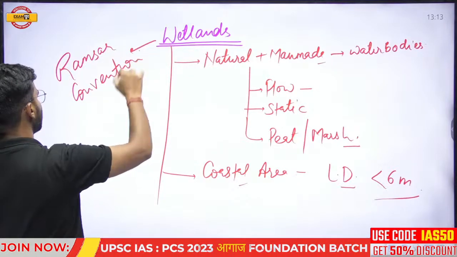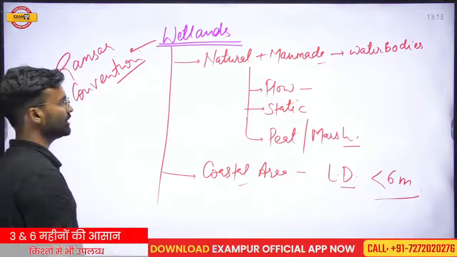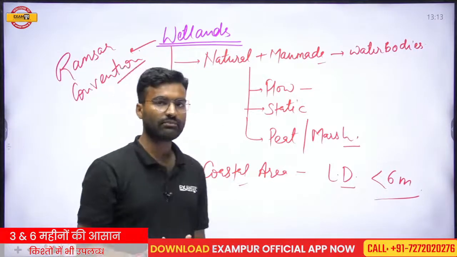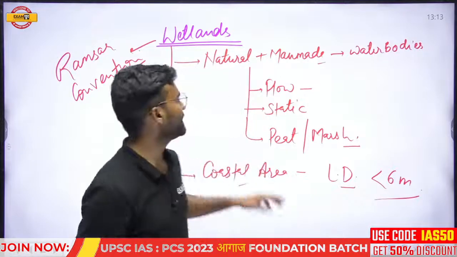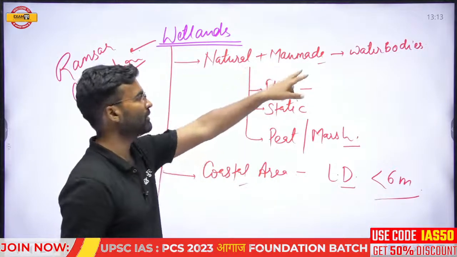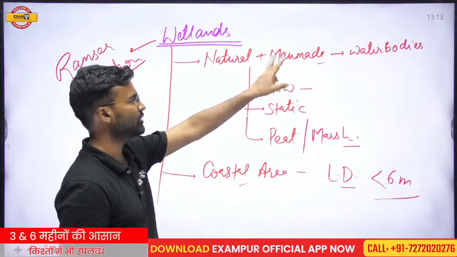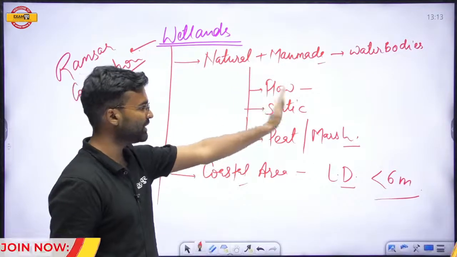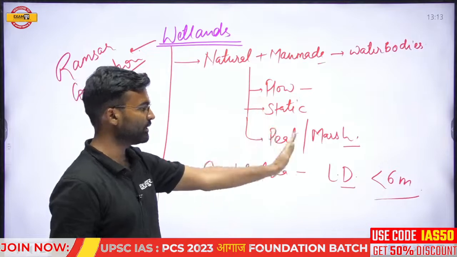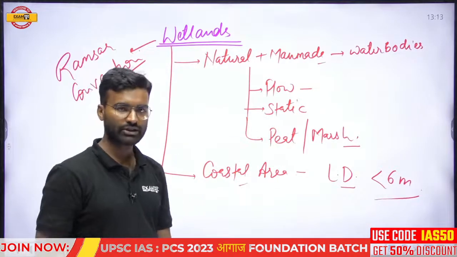That means Ramsar sites, wetlands, are the region which is either completely landmass or the region of the transition phase, whether it is a natural or man-made water body, which can be in the flowing condition, or in the static condition, it could be a peat and marsh condition.